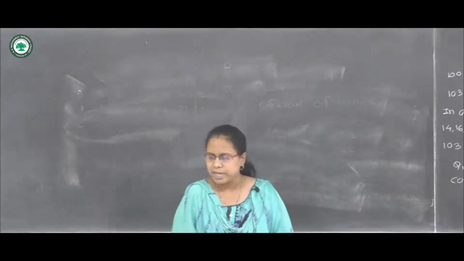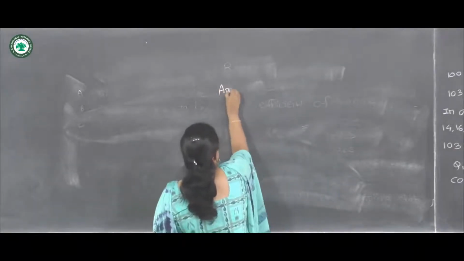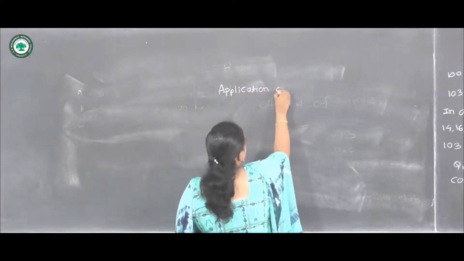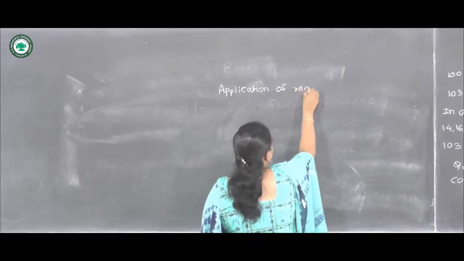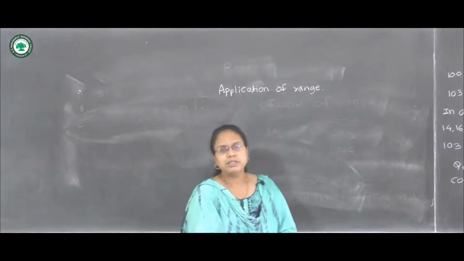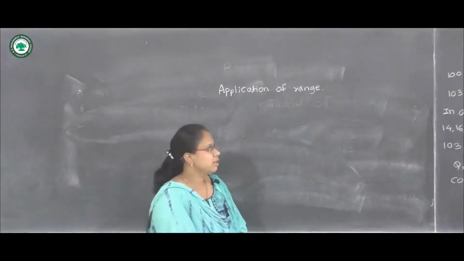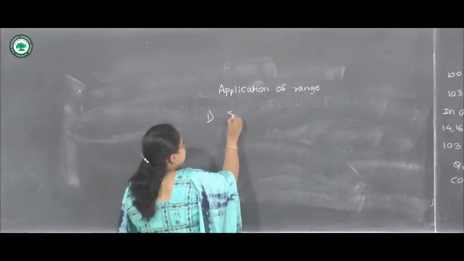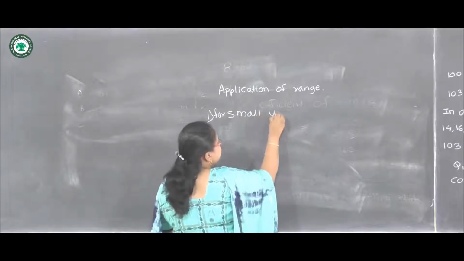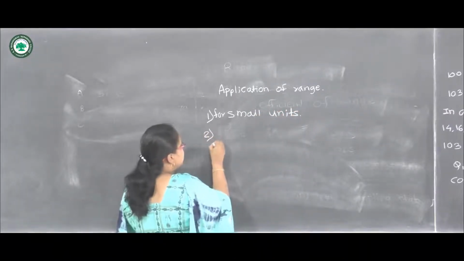Now we will see the next, which is the application of range. Range is good to use when there is a small number of observations, so for small units, range is preferably used as a measure of dispersion.